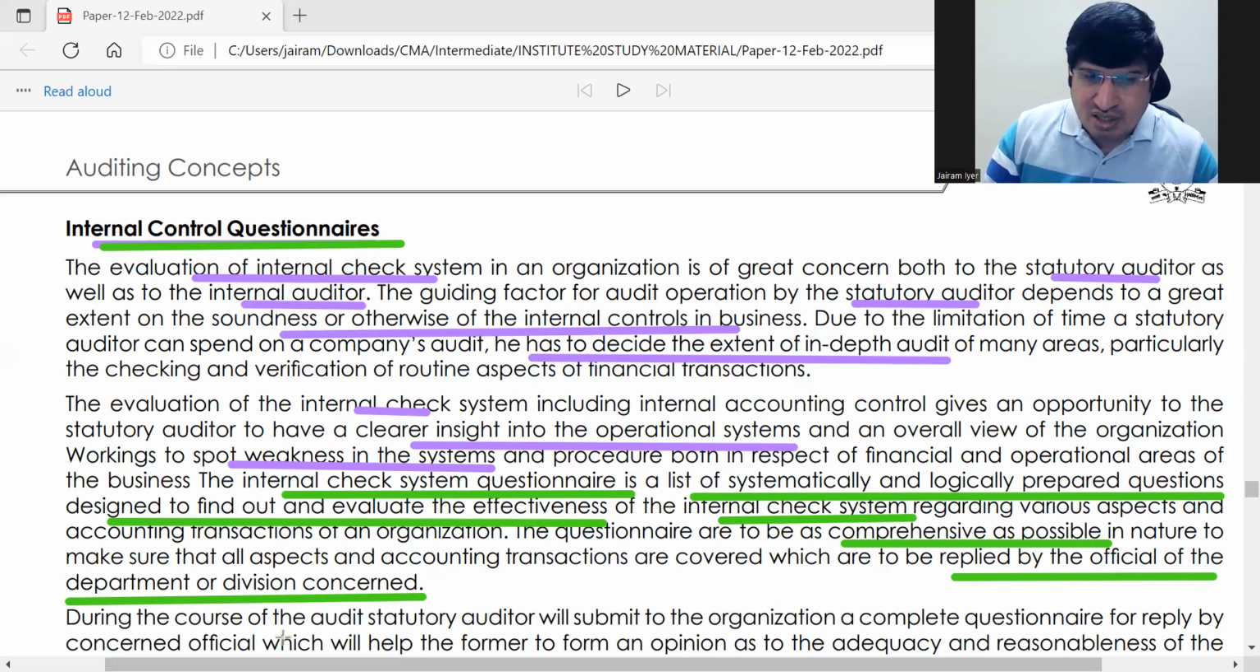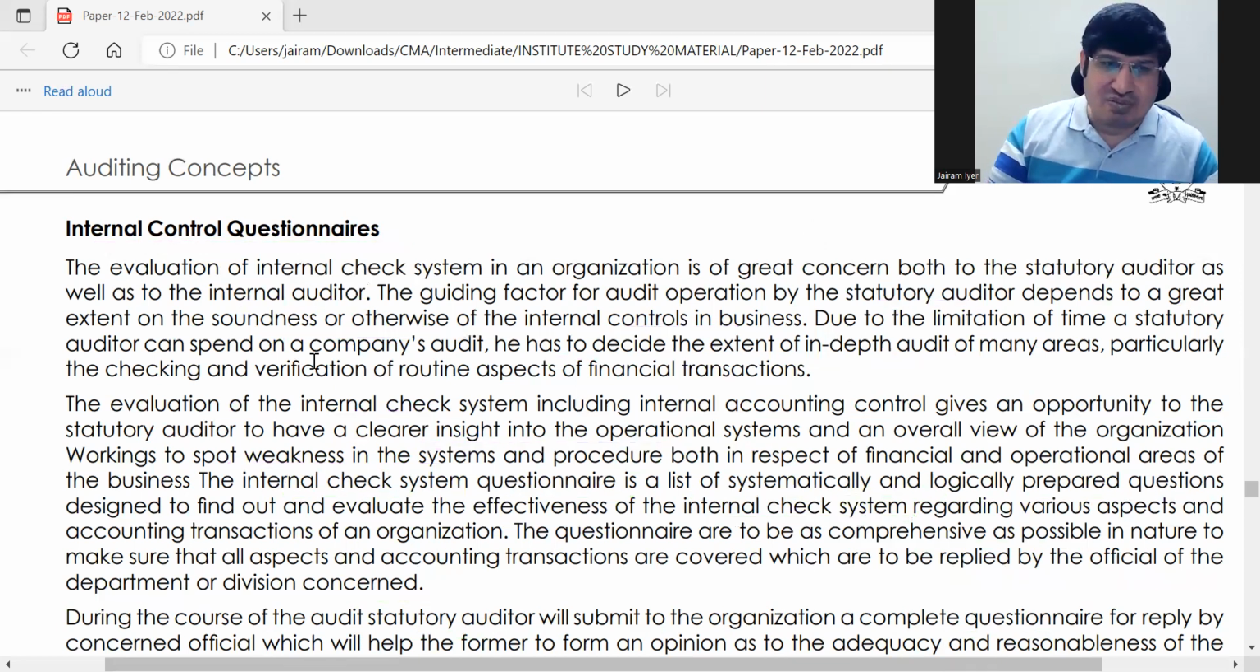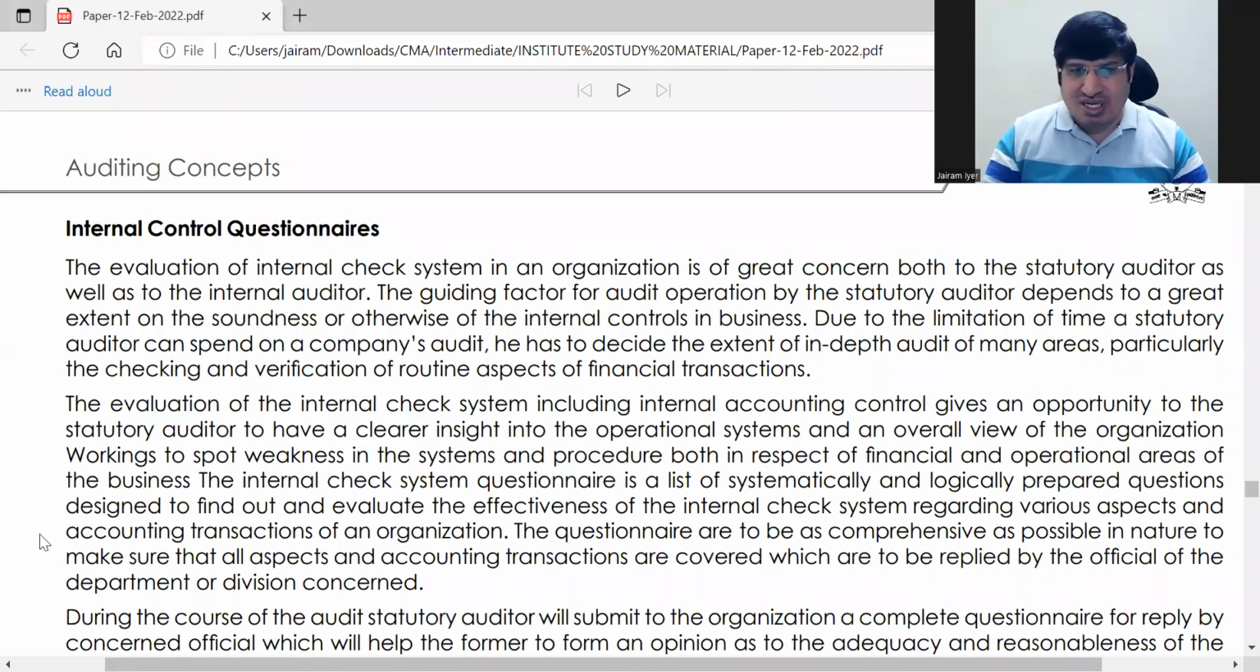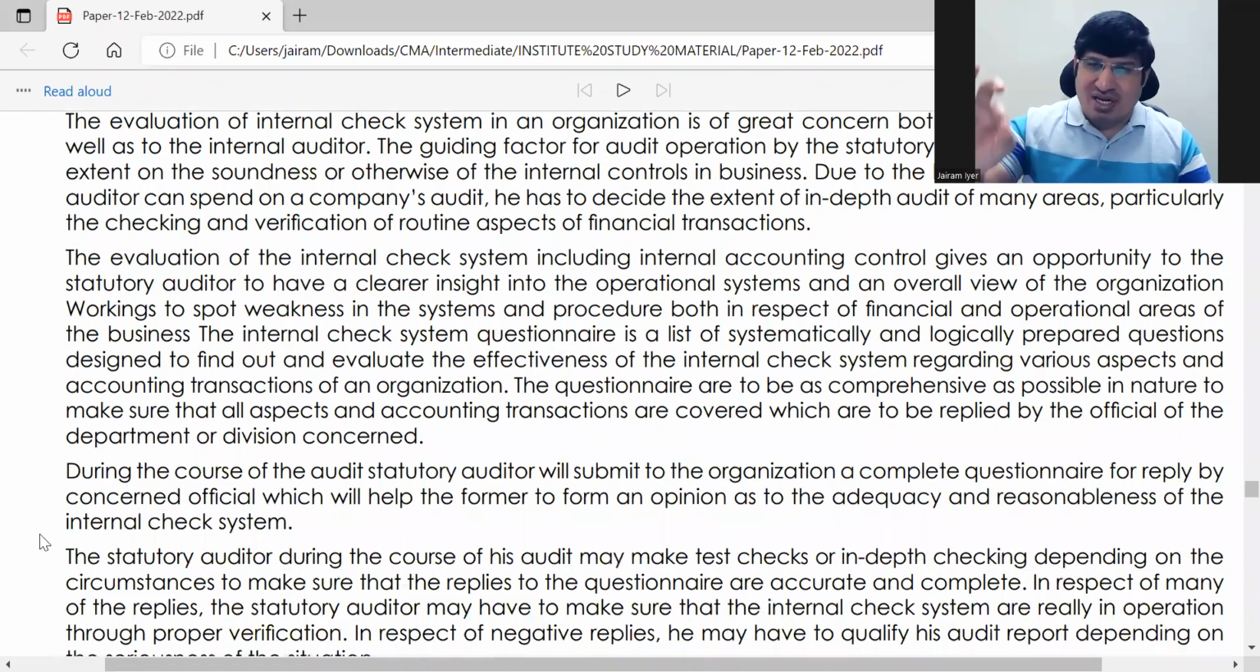So during audit, what will the statutory auditor do? He'll submit a complete questionnaire, and the organization will answer and give it back to him. As you can see, although so much is written in this part about the questionnaire, you can easily write it. Each paragraph can be written in 2 to 3 sentences.